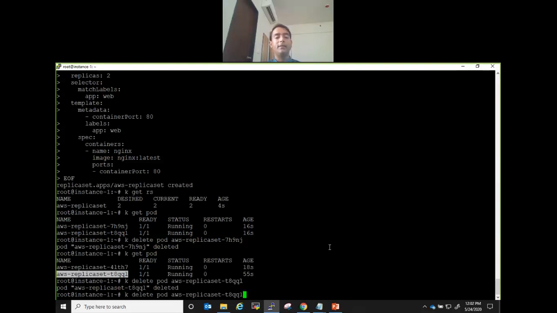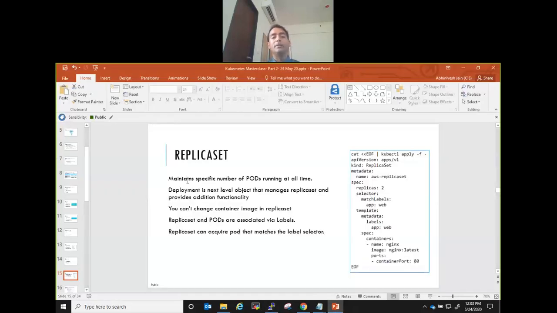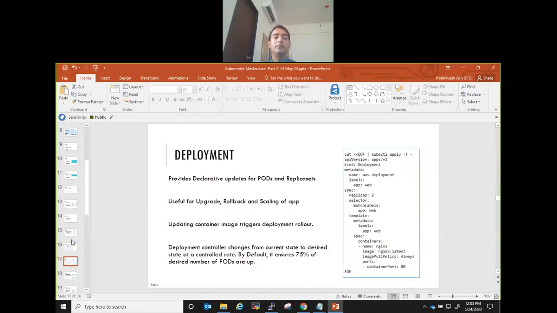Okay, again, I deleted the next one just to see. Okay, again, same is running. So that's a benefit of replica set. But replica set, as I mentioned before, you don't create in real life because deployment is better than replica set. So the command for deployment is similar, but it has a little more.